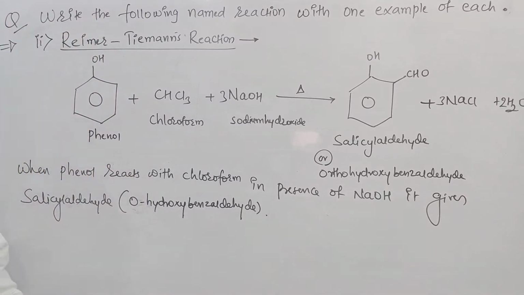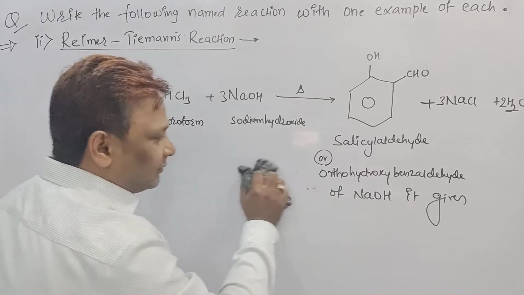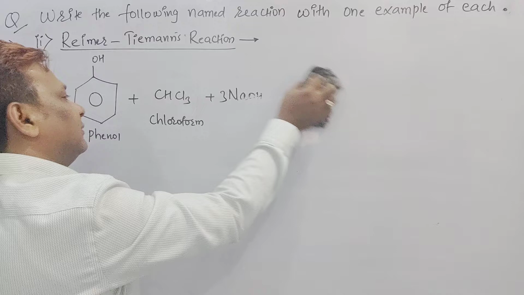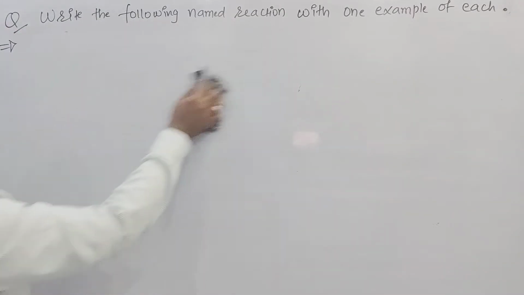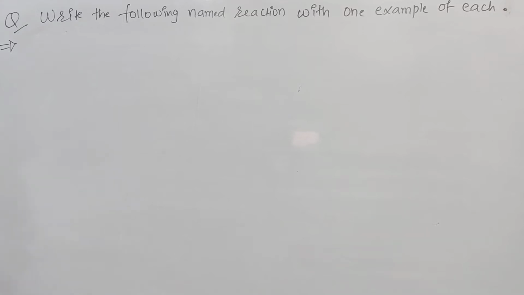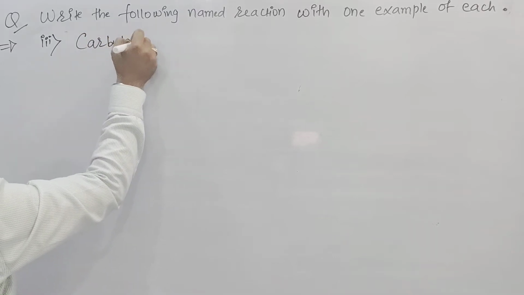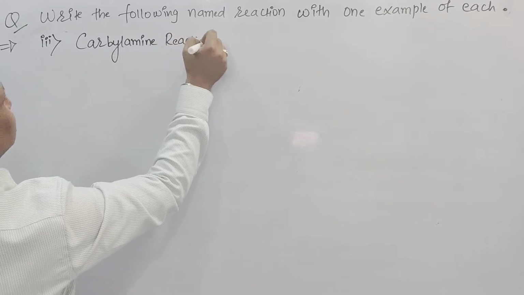Okay, the third one we will see now is a named reaction called the carbylamine reaction. One more is the Kolbe reaction. If you write all four name reactions, beta, definitely we will get the 8 marks. So now the third one I will go with is the carbylamine reaction.